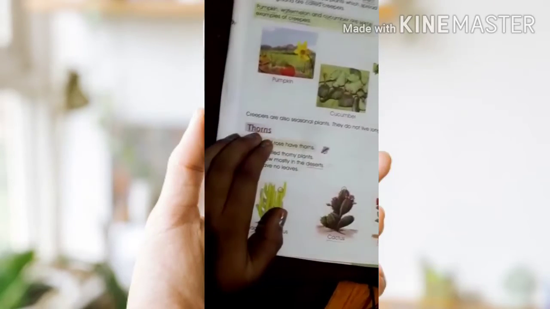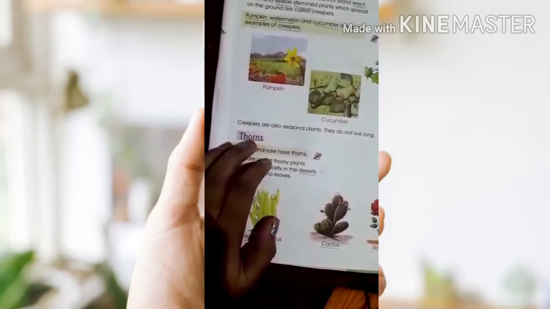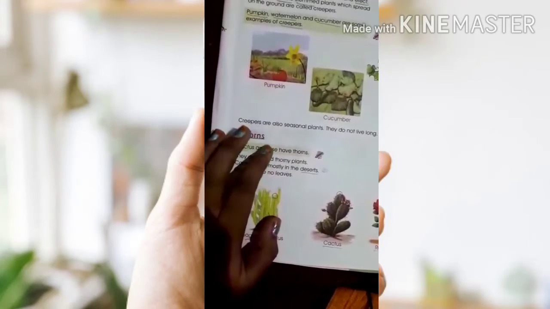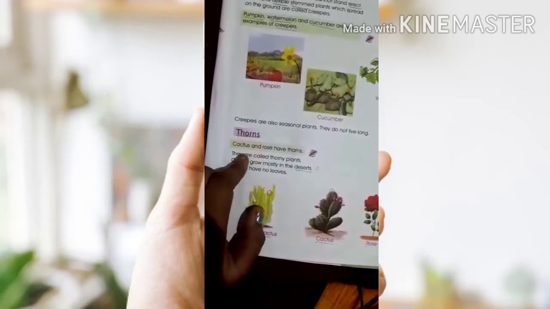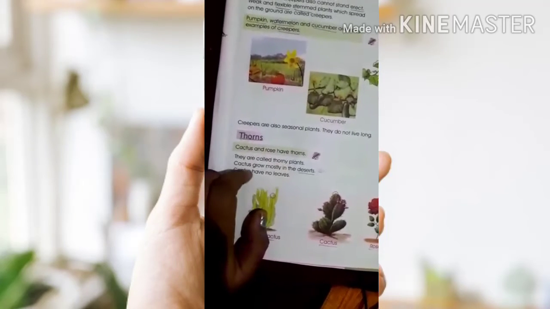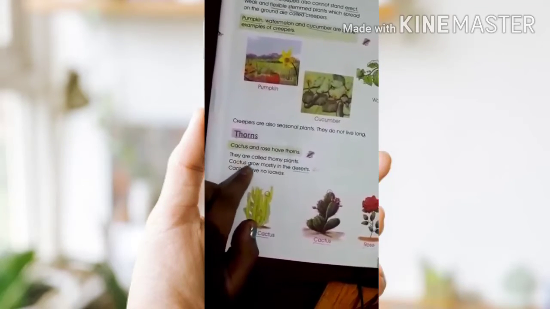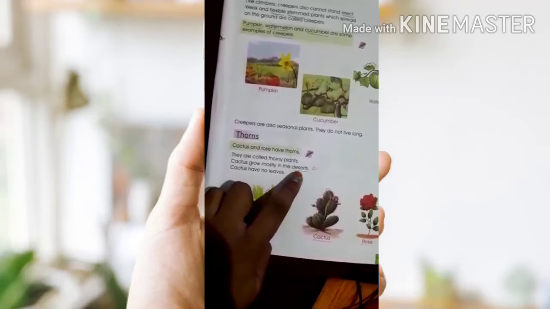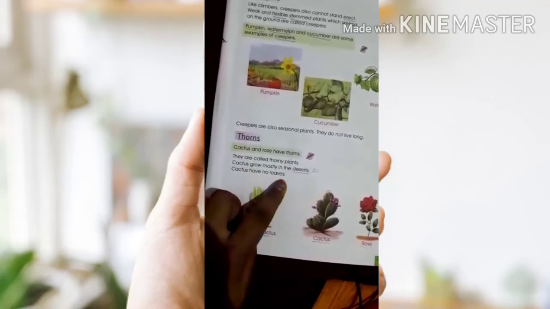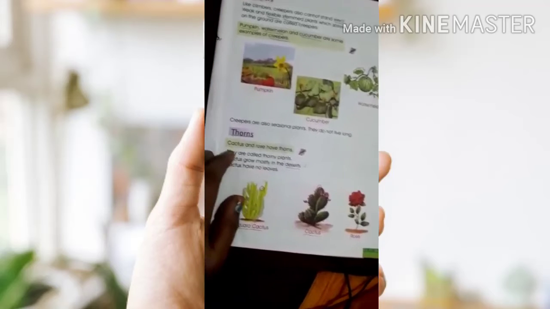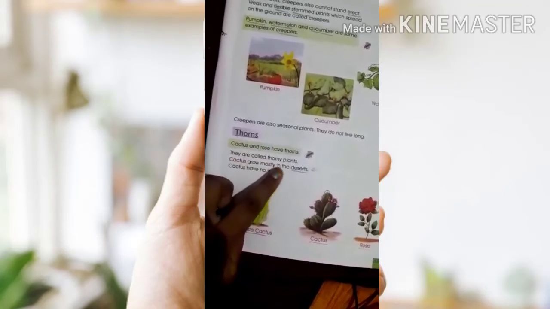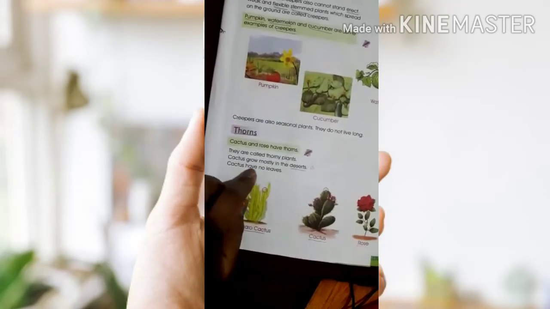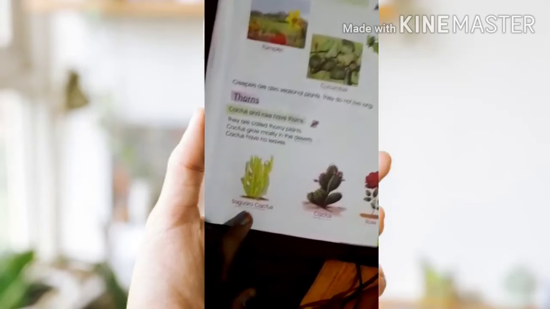Next, thorns. Thorns means nothing but mullu. Thorny plants have thorns. They are called thorny plants. Cactus grow mostly in the deserts. Cactus have no leaves. They are called thorny plants. So Nana, you observe here.